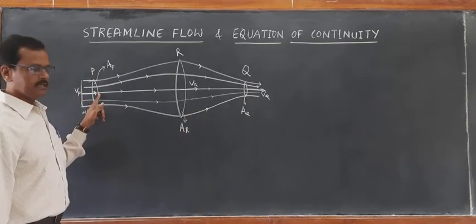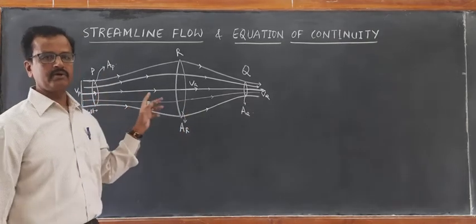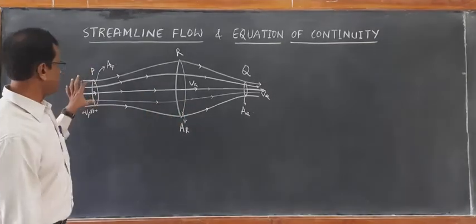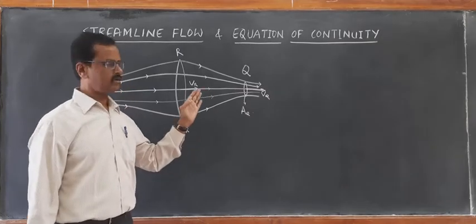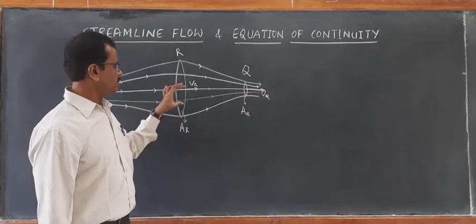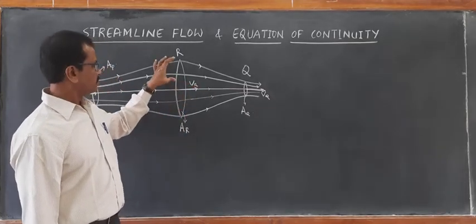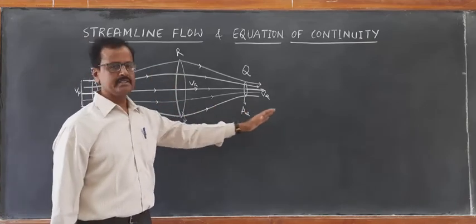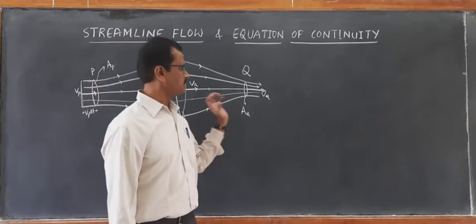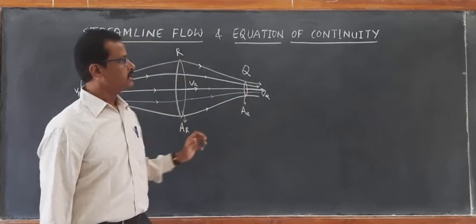Vp is the velocity of fluid entering the perpendicular plane P, Vr is the velocity of fluid crossing the perpendicular plane R, and Vq is the velocity of fluid particles leaving out, right?